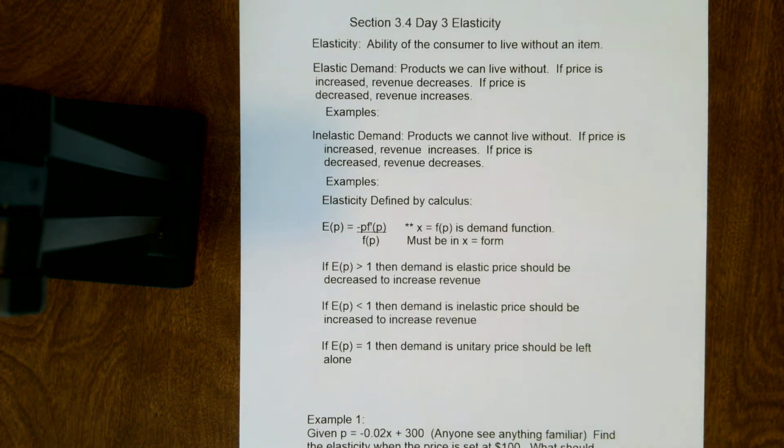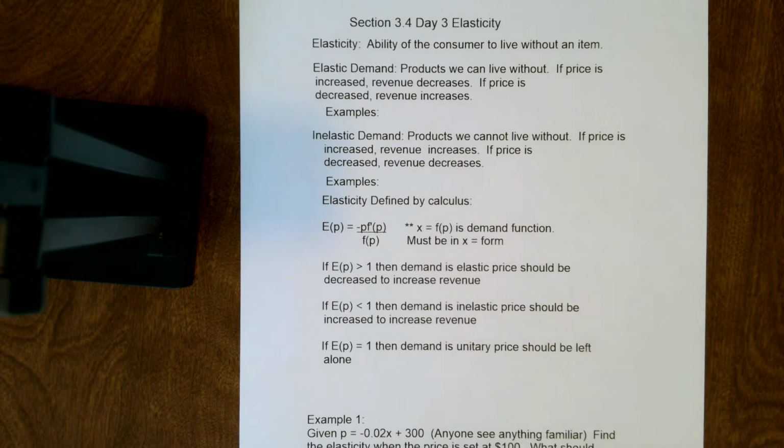Whereas in an inelastic product or demand, if we increase the price, the revenue is going to increase. So if we increase the gas price by just a little bit, then we're going to increase the revenue, the money that we bring in. It might not increase our profit because it might cost us a little more to get it, but it's going to increase our revenue. Whereas if we decrease the price of gas by a little bit, then we're going to decrease our revenue. Again, items can go from elastic to inelastic, and inelastic to elastic. We'll see that here in a little bit.